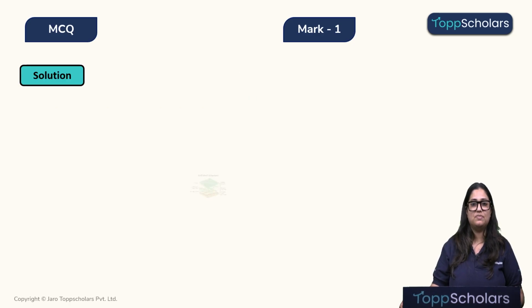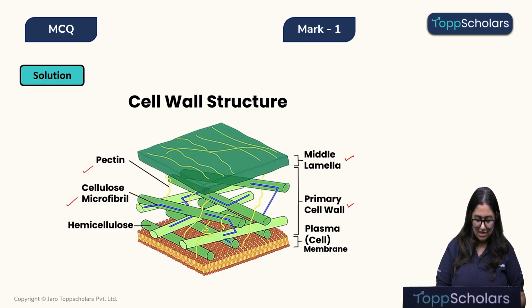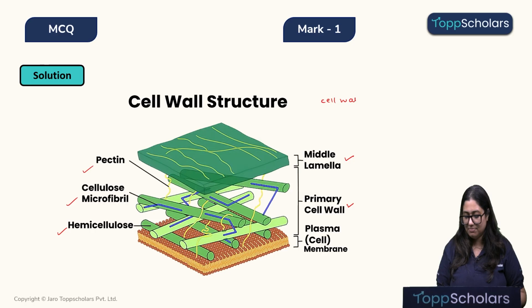So let's solve it. Children, a cell wall is made up of two layers, that is the middle lamella and the primary cell wall, and they themselves are composed of pectin, cellulose microfibril and hemicellulose. This structure of the cell wall makes it freely permeable. What does this structure make it? Freely permeable.